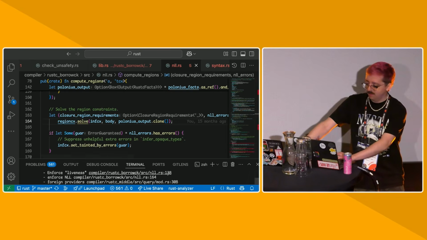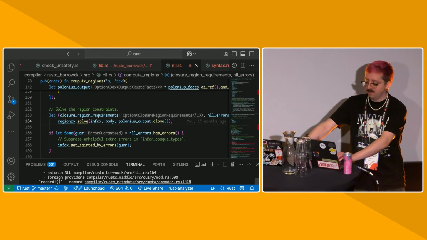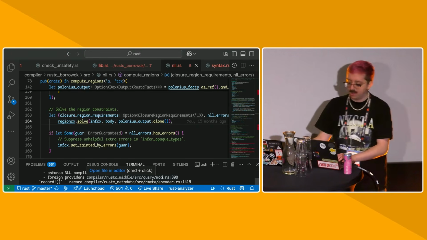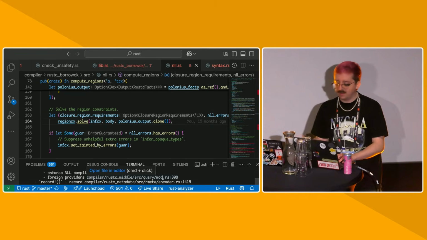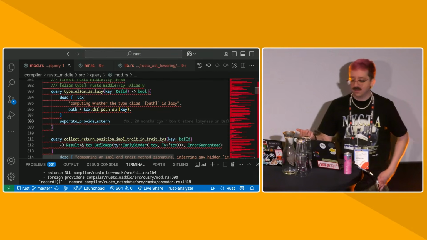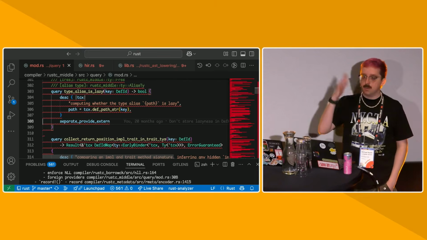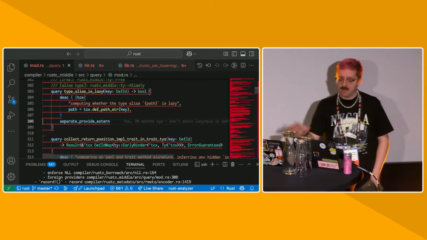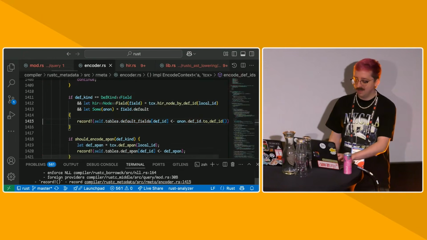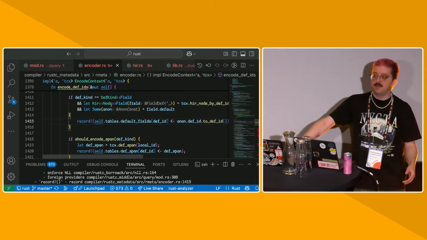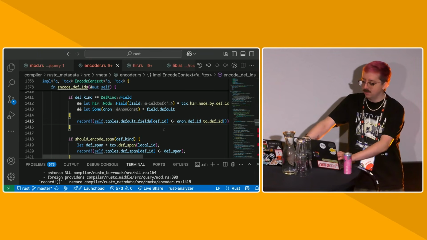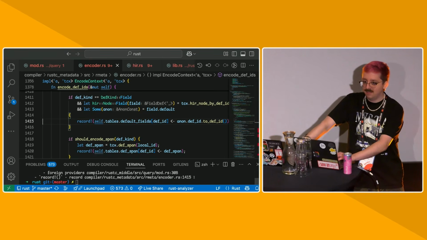Right. I wanted to have one more sidebar about foreign modules, upstream libraries and stuff like that. So as I said before, you can mark some queries with separate provide extern, and like this one, type alias is lazy. We have a feature called lazy type aliases, and we don't want to have to recompute whether that type alias applies to that feature when we're in a downstream crate, so we save whether or not this type alias is lazy. We record it in this final step when we're encoding libraries, where we just record a bunch of things into tables. And that's, I think, it.